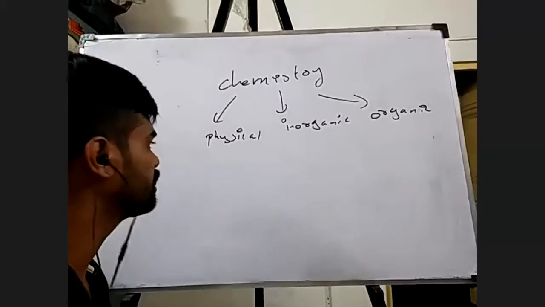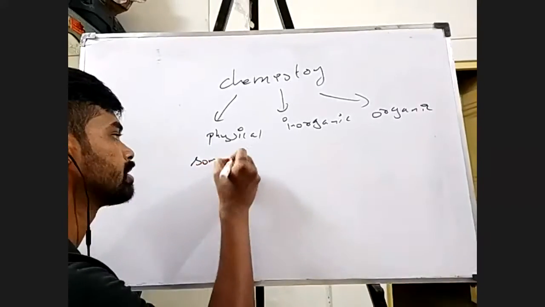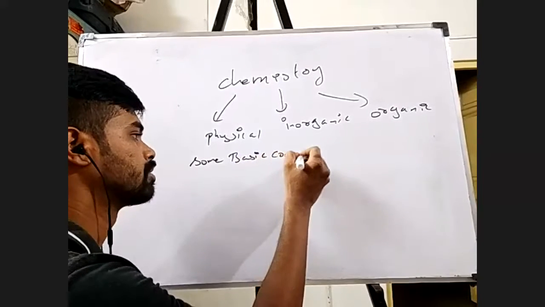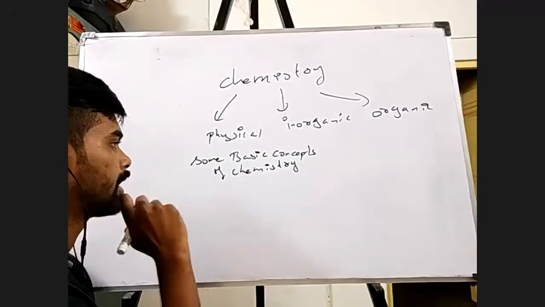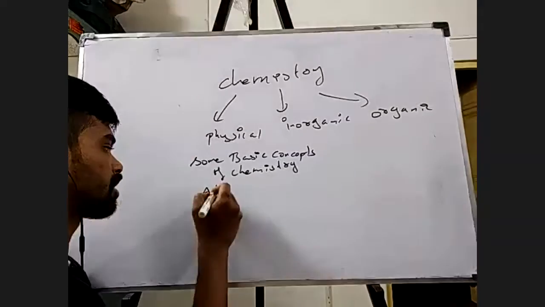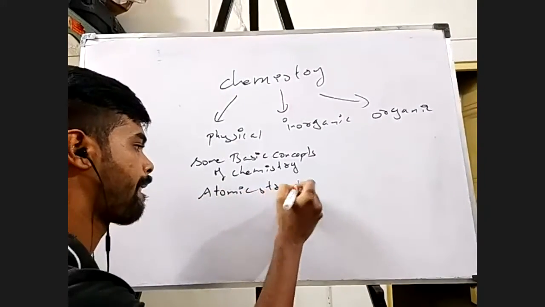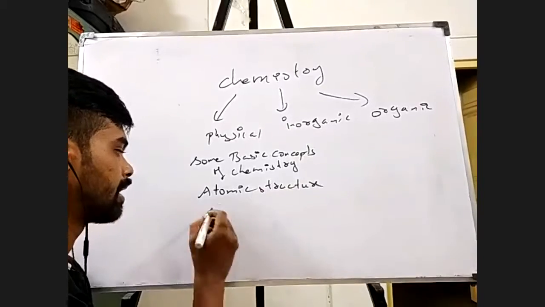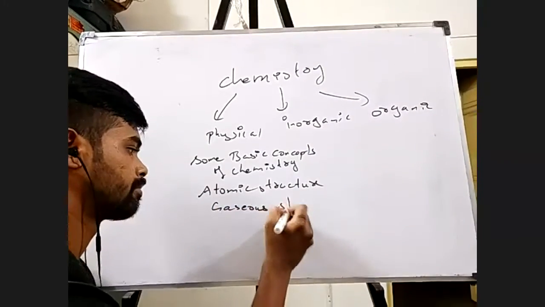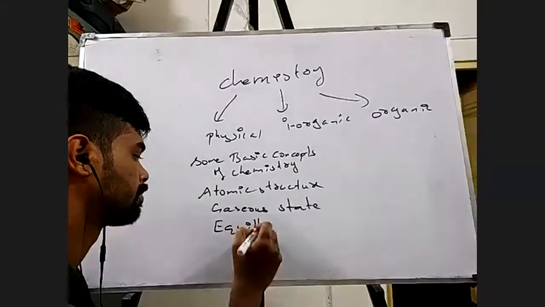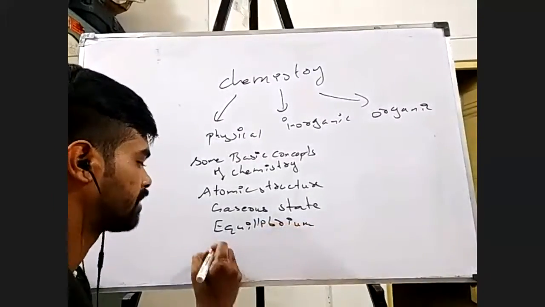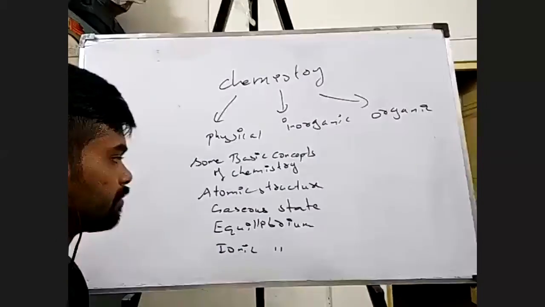Under physical chemistry, the chapters coming for 11th are, first, some basic concepts of chemistry, and I have atomic structure, and I have gaseous state, and I have equilibrium, and I have ionic equilibrium, right?